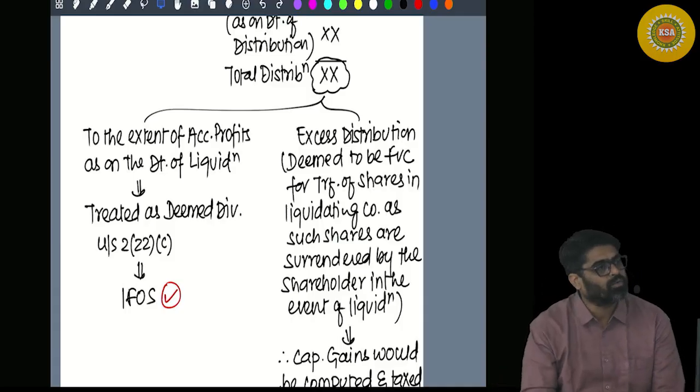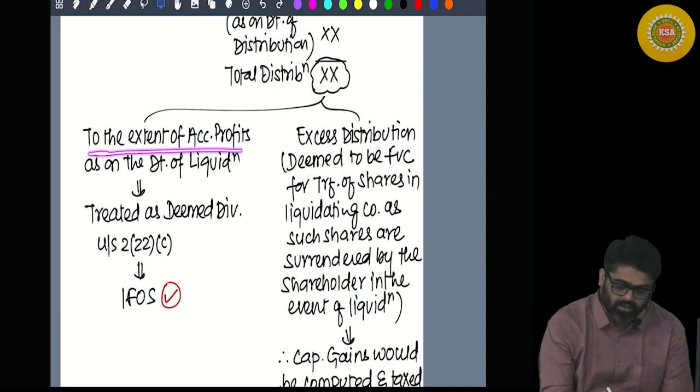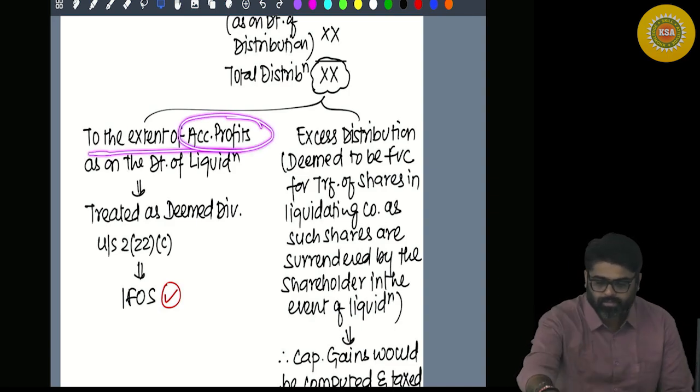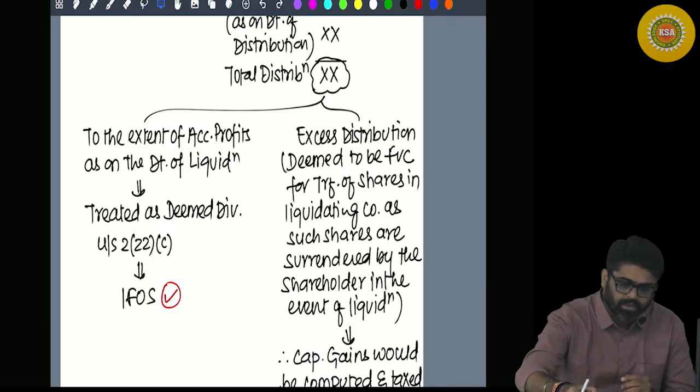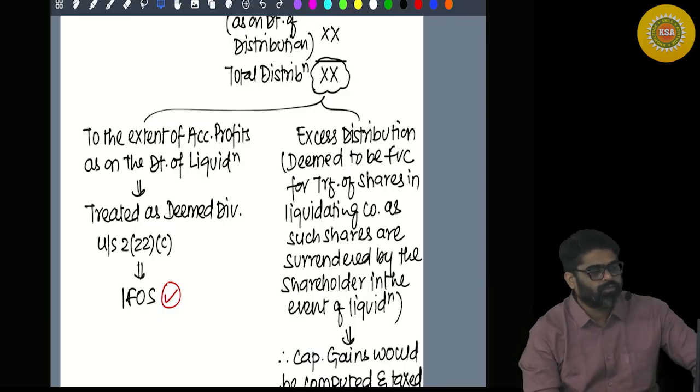So now how much amount will be treated as deemed dividend? To the extent of accumulated profits. What did I say? To the extent of accumulated profits as on the date of liquidation.